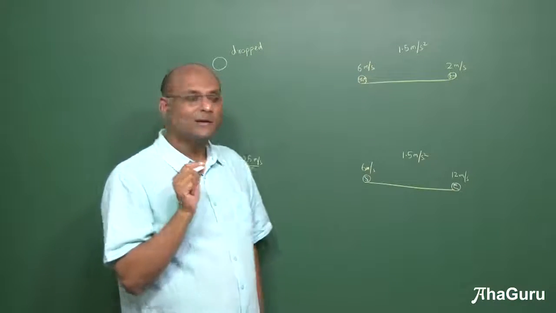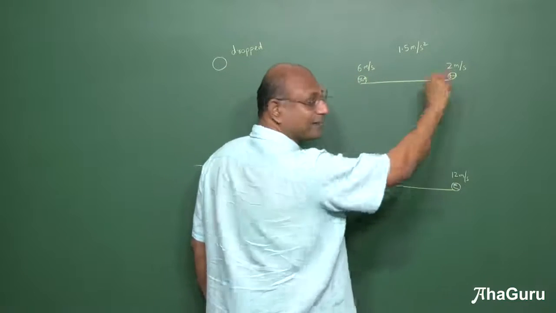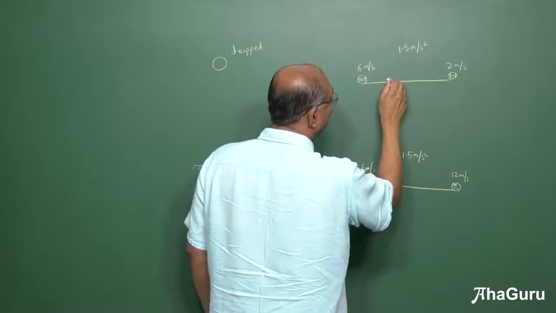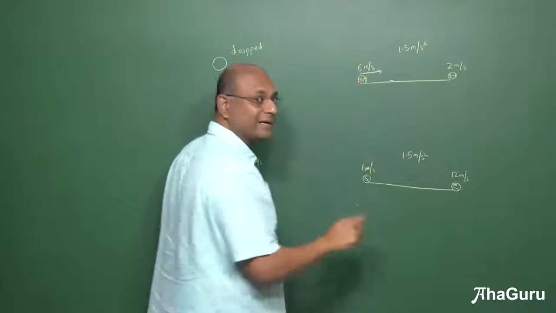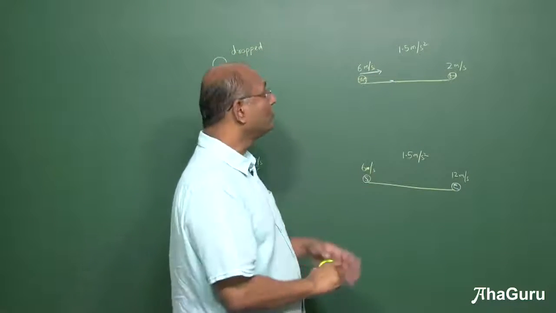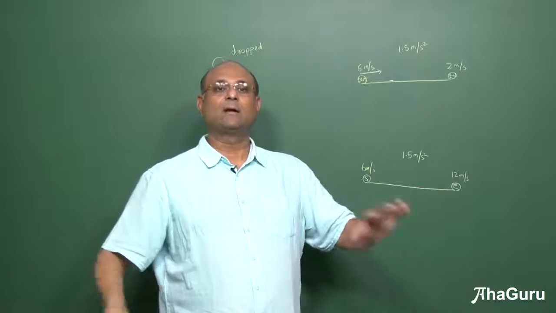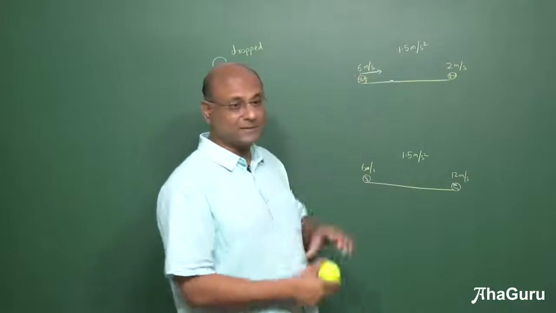Which direction? Well, if the direction was like this, that means it will have to move this way and then come back. It's not this way because you know the path is this way. It's given that the path is this way. So the velocity must be in this direction. Is it positive or negative? Do that a little later. Always draw a diagram in motion. In all physics, in fact, draw a diagram. That's extremely important. Okay, so this is 6 meters per second.